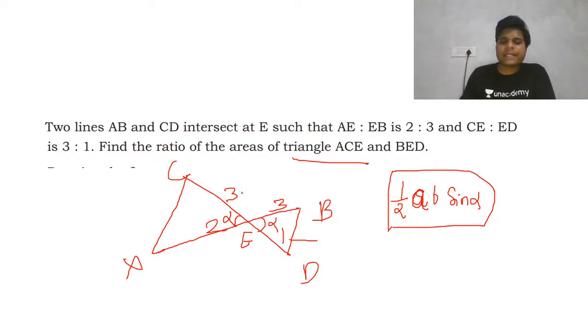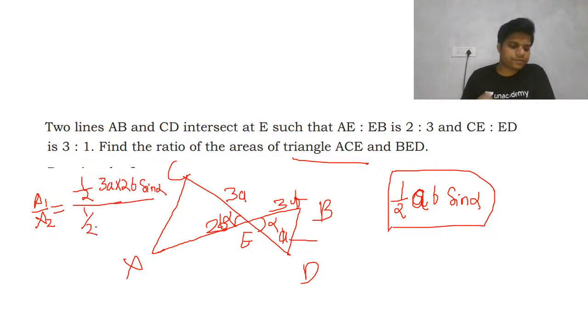Now if I take this as A and this as A, and take the others as 2B and 3B, the ratio of area of ACE upon BED will be half, same thing, AB, and so for this 3A into 2B sine alpha.